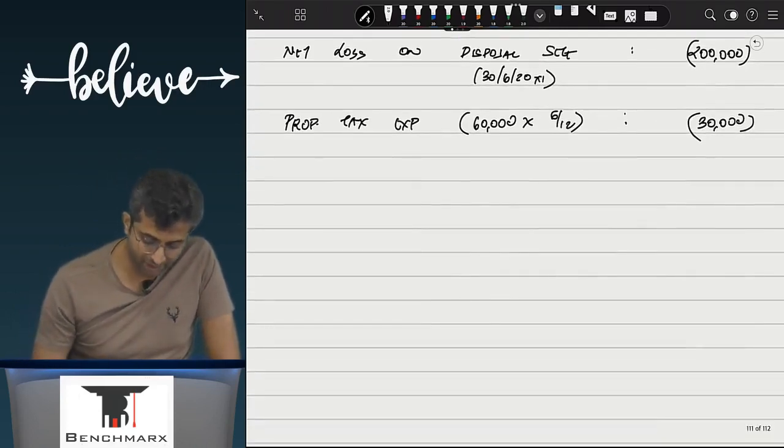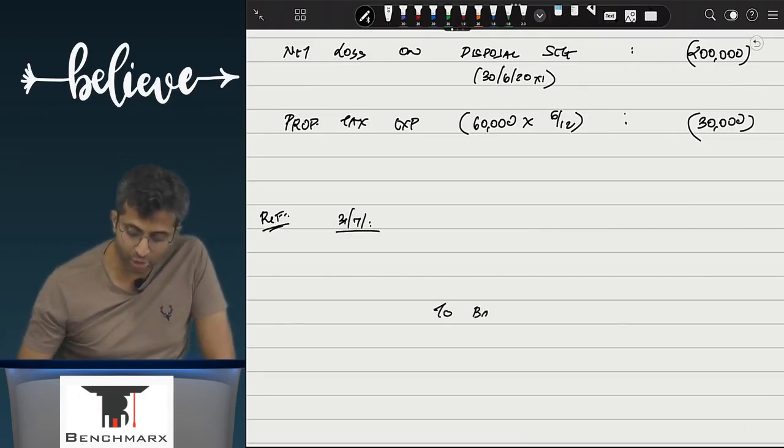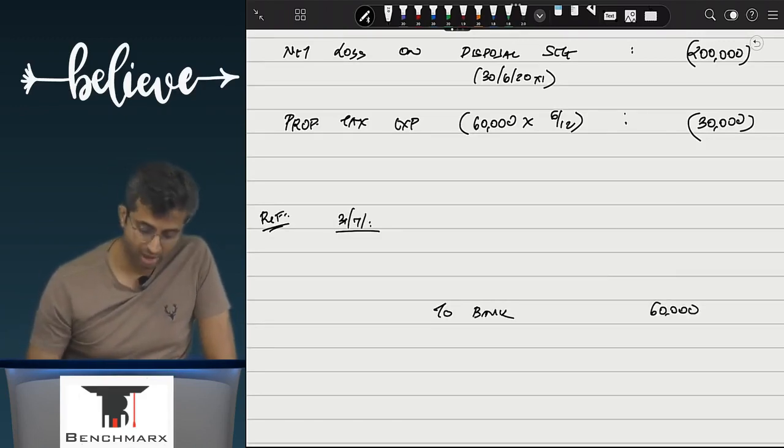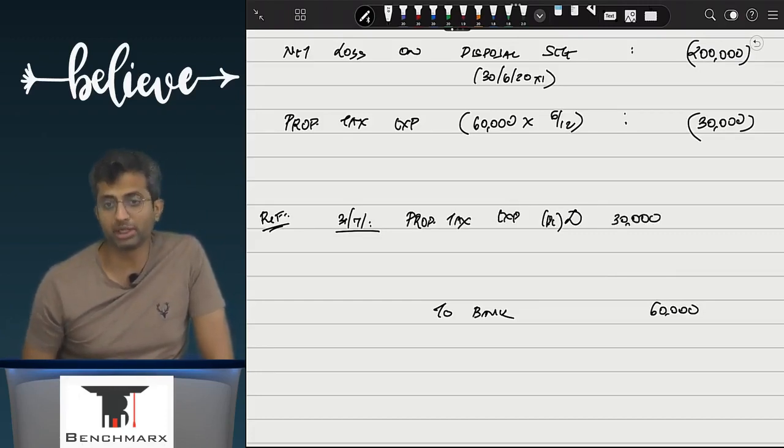For your reference, the question does not ask you, but a lot of students say, sir, but what should be the entry on 31st July? Because you are actually paying something, account debit to bank. You are actually paying how much? 60. But you are recording a property tax expense only of how much in your P&L? 30. What about the remaining?